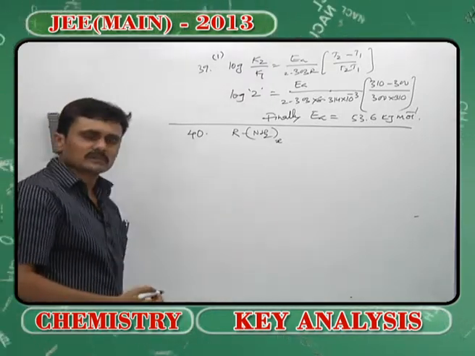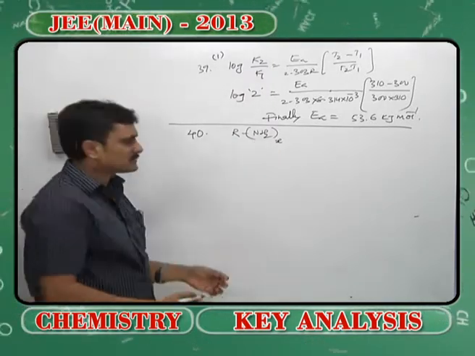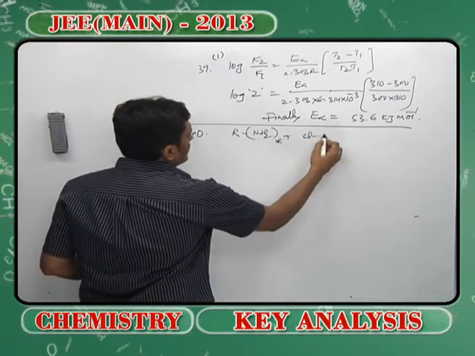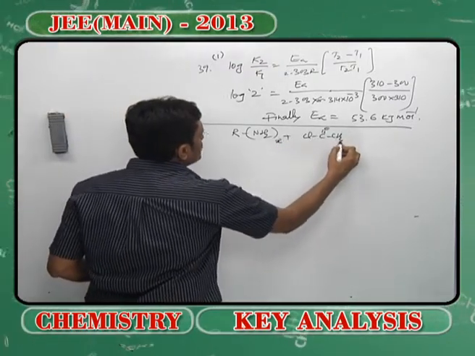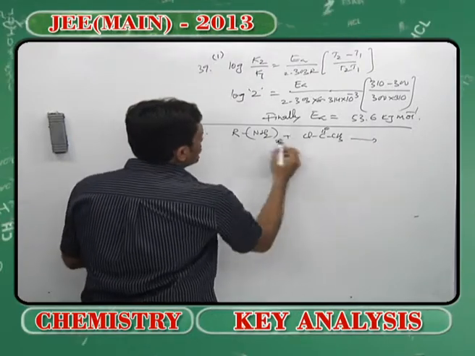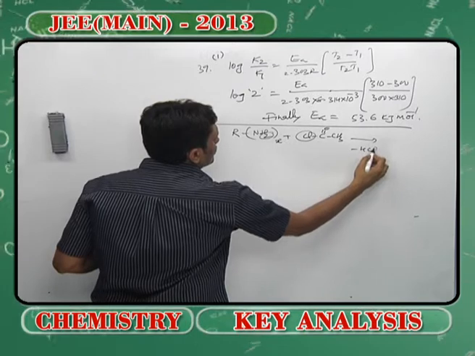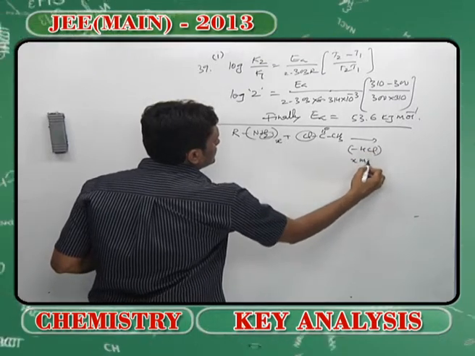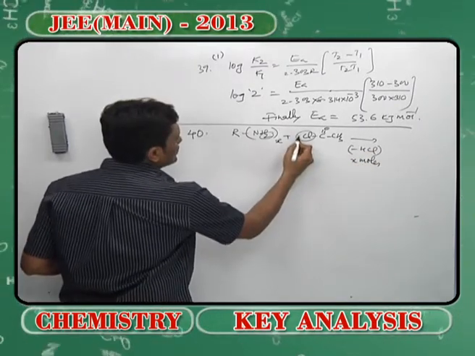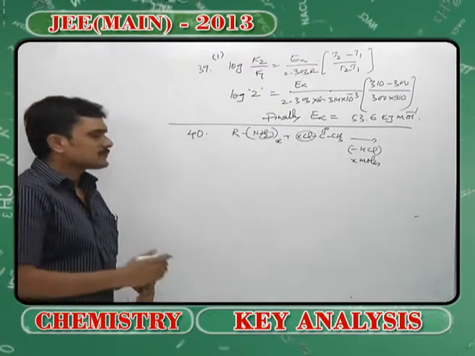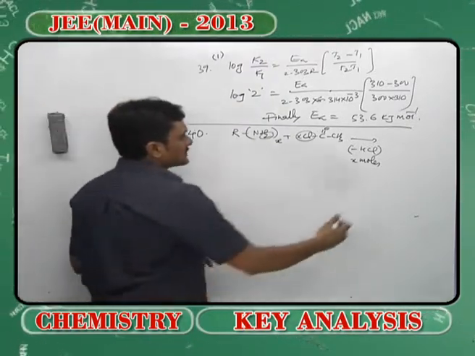He is asking you the number of amino groups, so let's assume it as X, and it is being acylated. You should understand here, when I am acylating, I am removing H from here and Cl from here. That is, I will be removing HCl, obviously X moles, because for X, I will be requiring X moles of acetyl chloride to get the protection done.